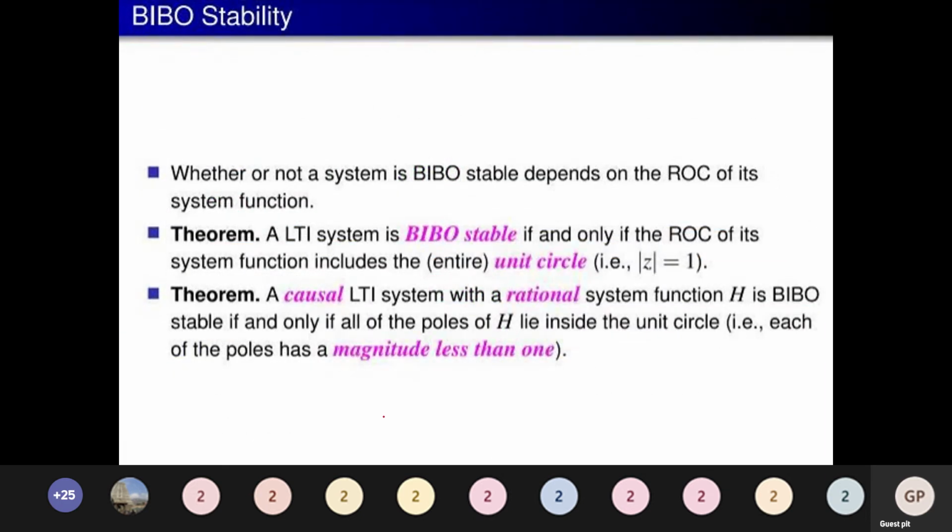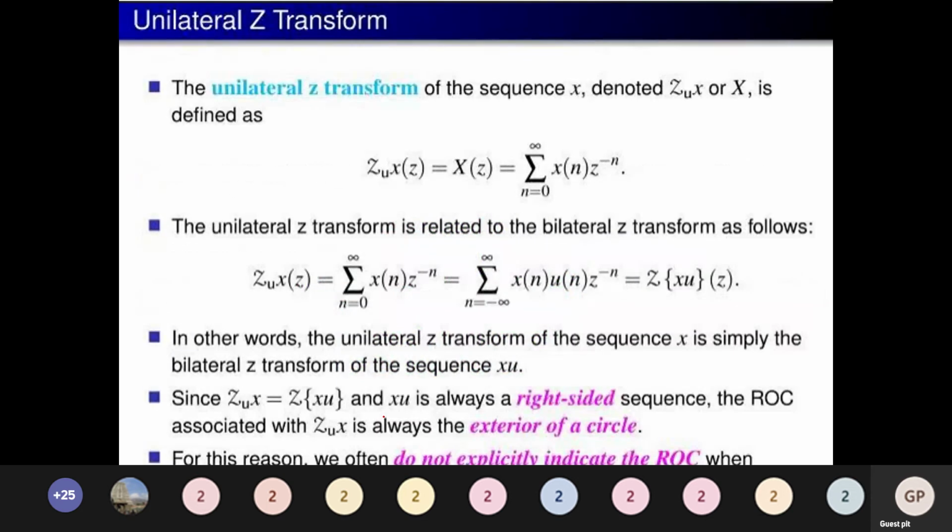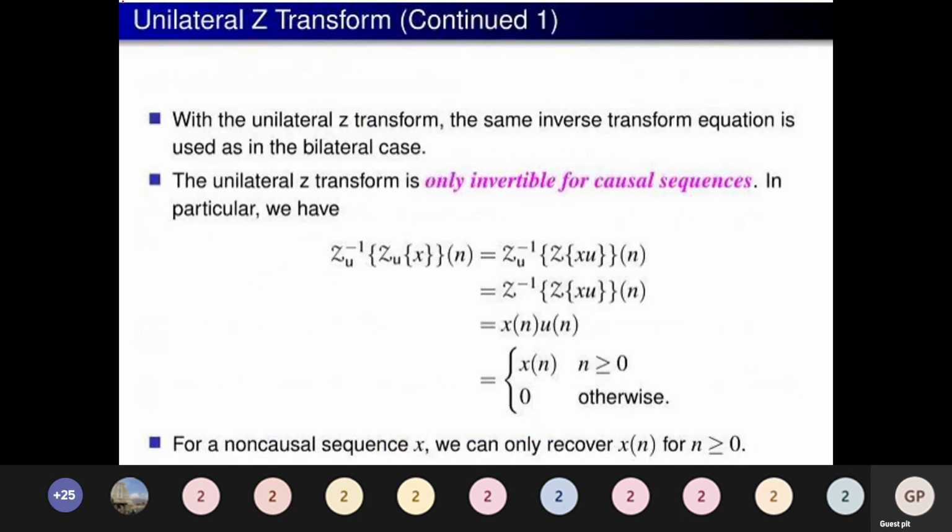Next, the unilateral z transform formula. Instead of minus infinity to plus infinity, it is going to be 0 to infinity of x of n z power minus n. Very simple, remember this alone. With a unilateral z transform, the same inverse transform equation as for bilateral applies, only invertible for causal sequences.